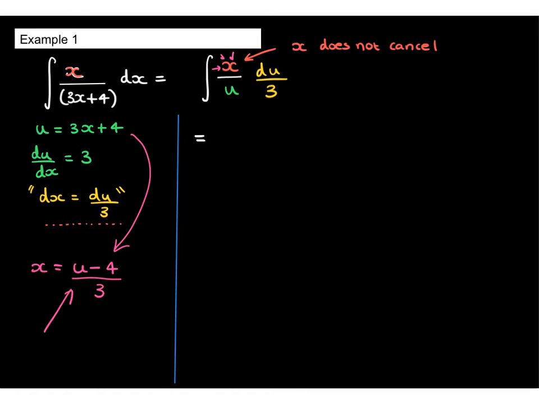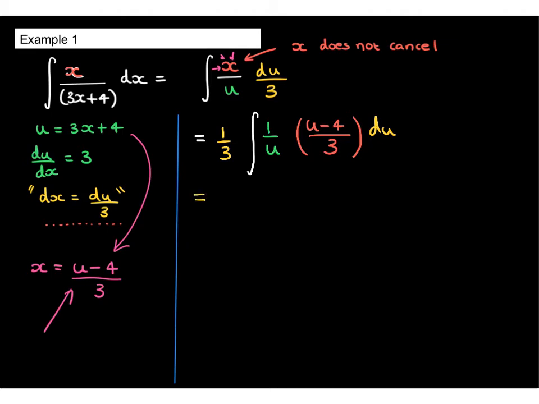So we have the integral of, I'm going to pull that factor of a third out at the front. I'm going to write the u in the denominator as a 1 over u. And then where we've got that red x, I'm going to replace that with u minus 4 over 3. I'm being very careful as I do this because it's really easy to get very mixed up about what's in the denominator, what's in the numerator, which term is being multiplied by which other term. And if you just separate everything out like this, it's much better than having a fraction within a fraction in the numerator, for instance. So writing it all out as neatly as possible.